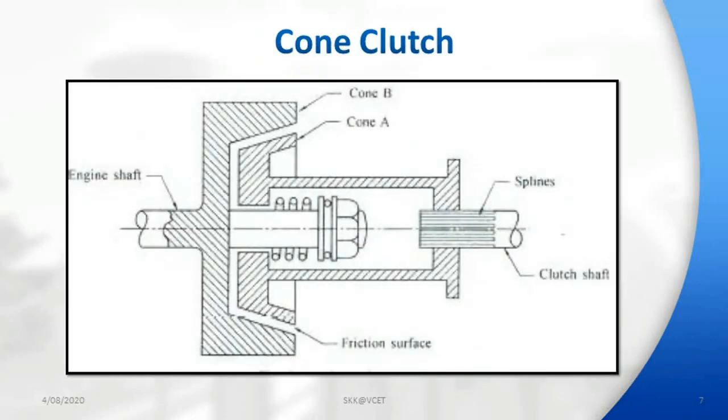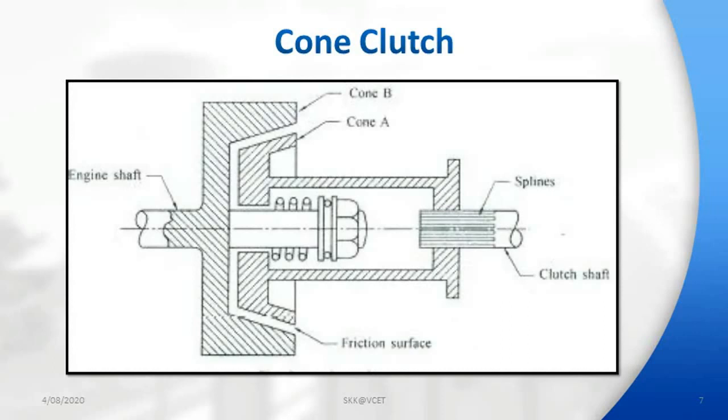Cone clutch. The schematic representation of cone clutch you can see in drawing. It consists of cone B and cone A. Cone B is connected to the engine shaft, cone A is connected to the clutch shaft, and also both cones consist of a friction surface.